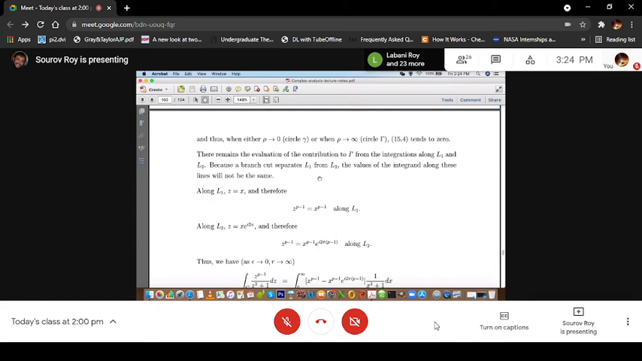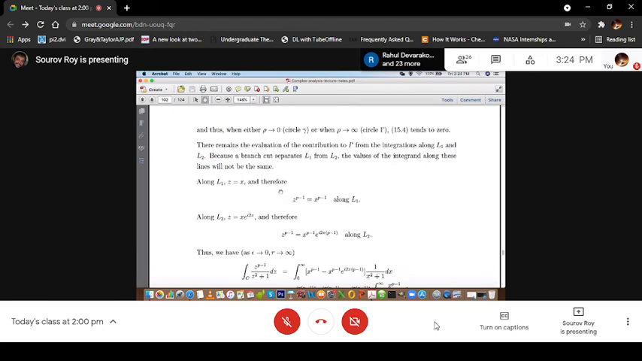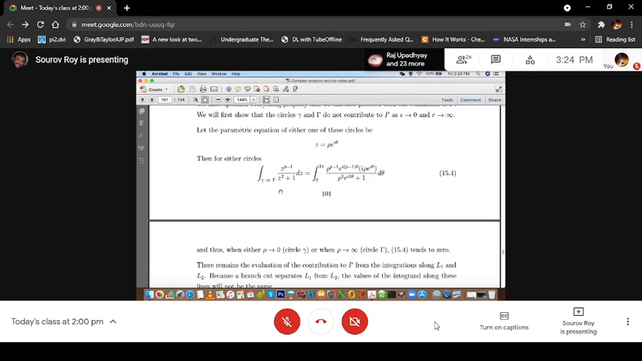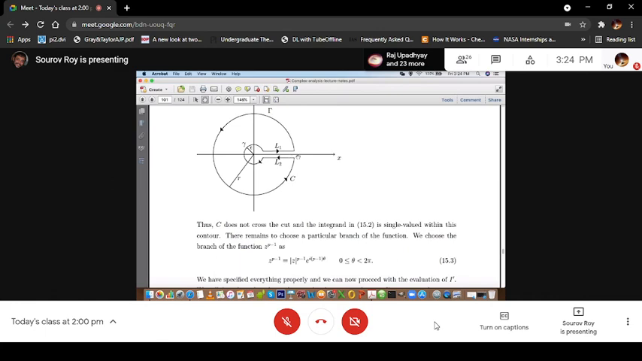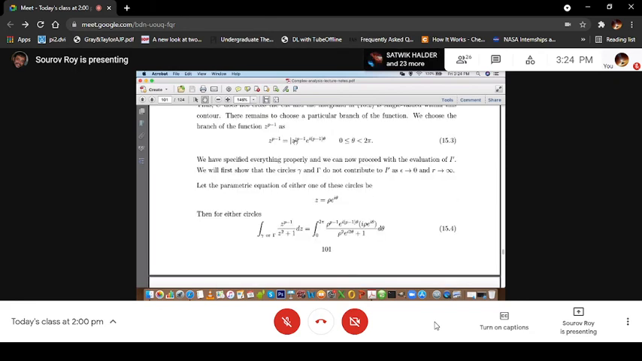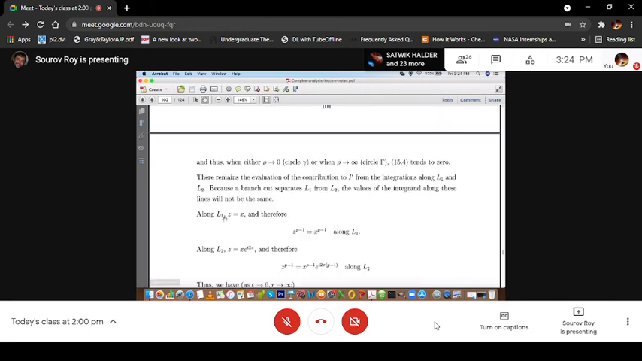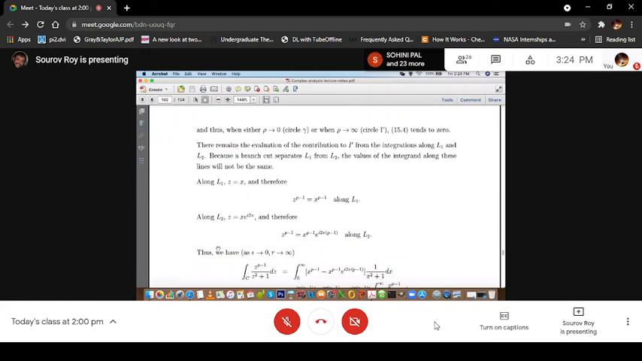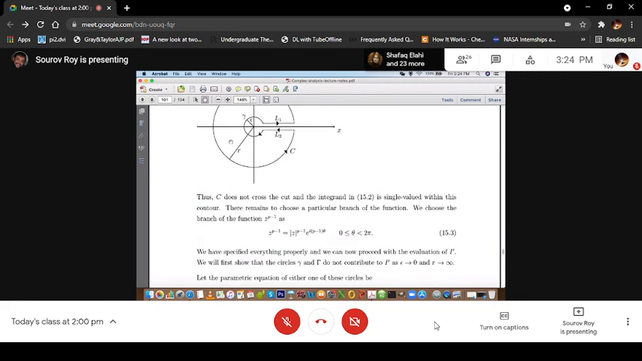Because the branch cut separates L1 from L2, the value of the integrand along these lines will not be the same. Along L1, z equal to x, theta equal to 0, essentially just above the x-axis on the non-negative real axis. And here, along L2, it is theta equal to 2 pi. So when z is along L1, we can choose z equal to x just on the real axis. Therefore, z to the power p minus 1 is just x to the power p minus 1. However, along L2, we have taken a complete circle here.